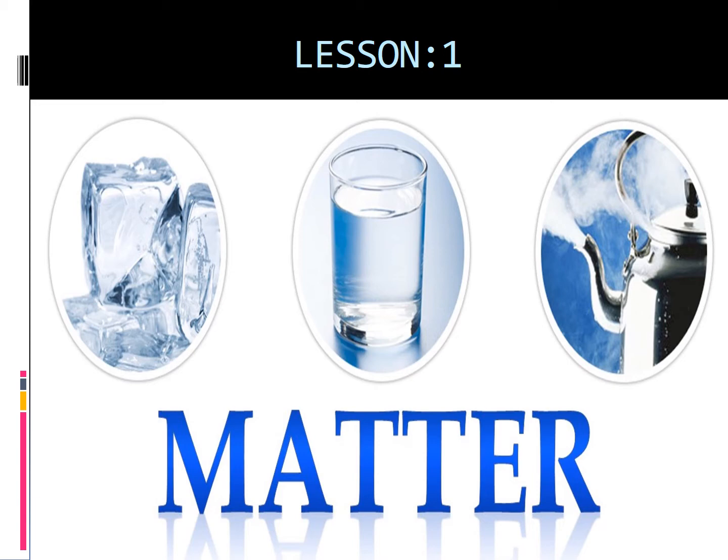Sublimation: if the solid directly changes to gaseous state, it is called sublimation, or else it can change from gaseous state to solid state. So we are saying the process of conversion of solid directly changing into gaseous state and vice versa. What is meant by vice versa? Solid to gases, or else gases to solid. That is called vice versa. Okay, children, what is the example of sublimation? Ammonium chloride, camphor and iodine.